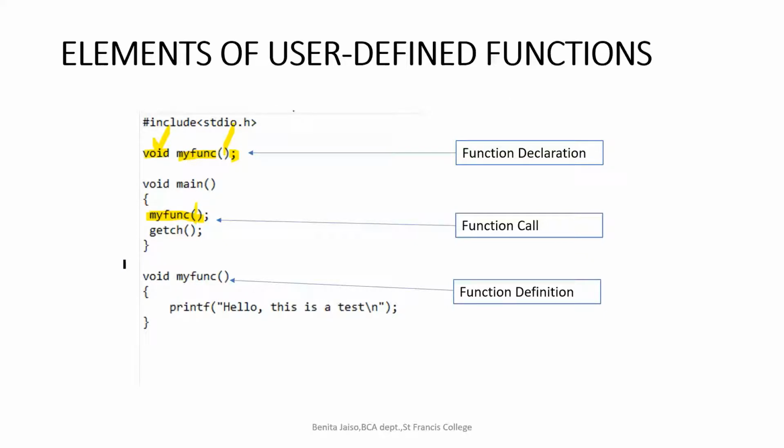if you have a return value, you have to mention the name of the variable, and the return of the function should be assigned to the variable. I'll show you different examples, but for the time being, I am showing an example in which we don't have any return value and we don't have any arguments. So when we are just calling a function, you can just make a call mentioning the name of the function.